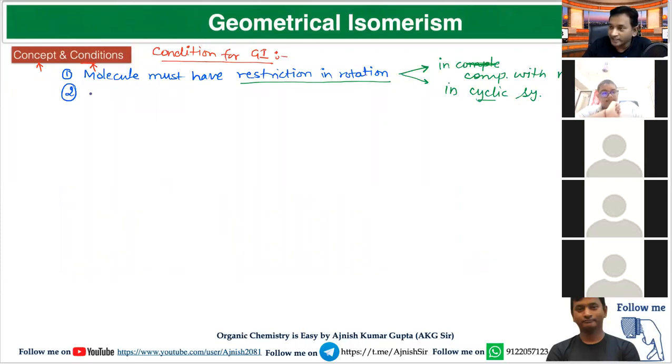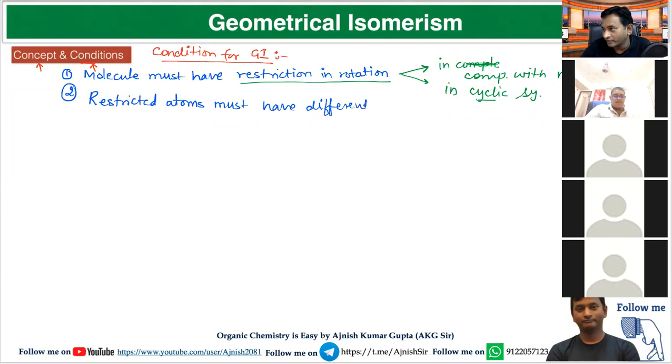Second condition is restricted atoms must have different substituent. The first condition is molecule must have restriction in rotation. They may be in the form of multiple bond, they may be in the form of ring.